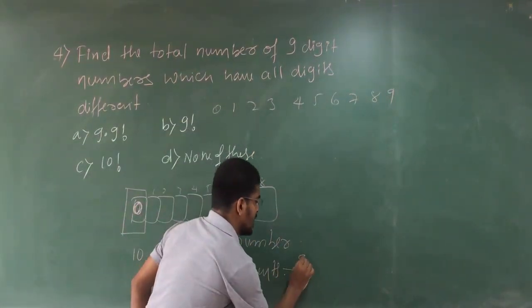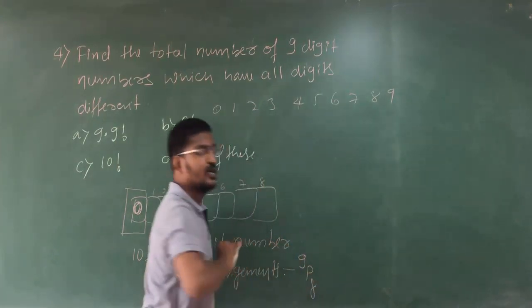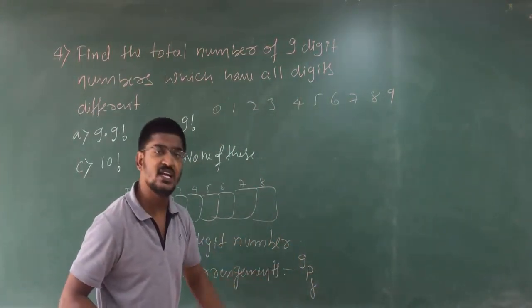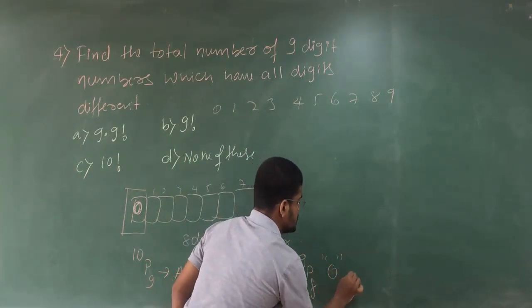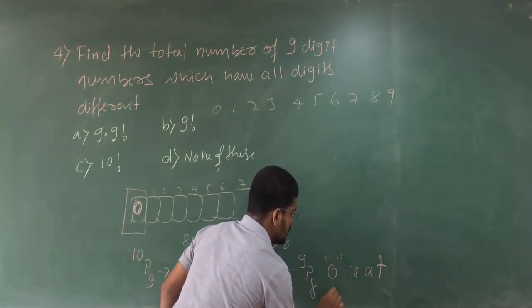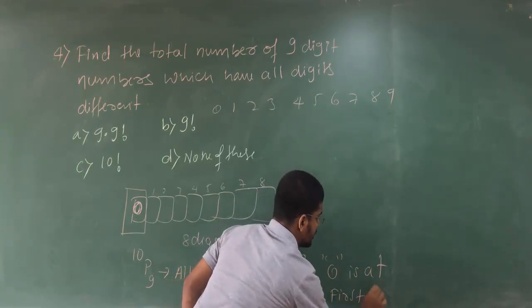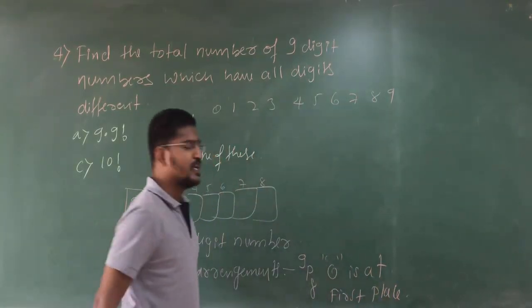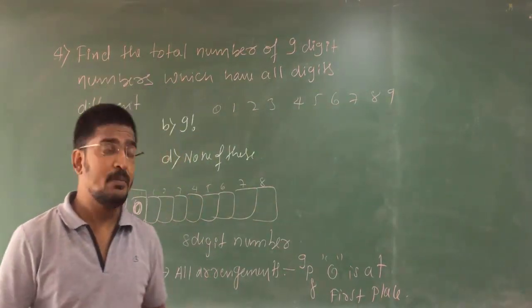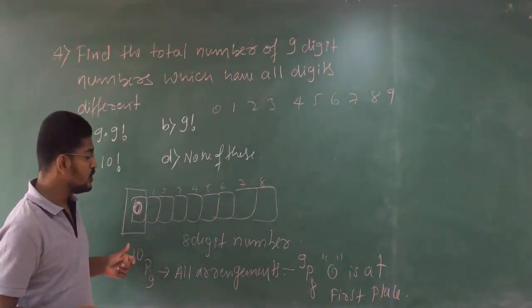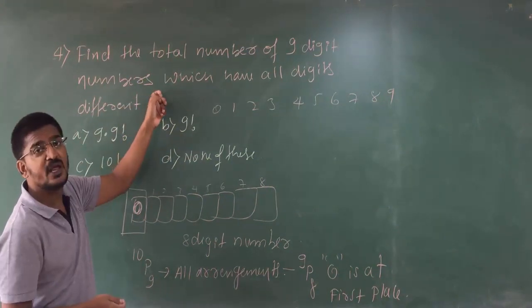That is nothing but 9P8. Are you clear? 9P8 is what? 0 is at the first place. I think now you got your problem. That is what I am doing to calculate this particular problem.